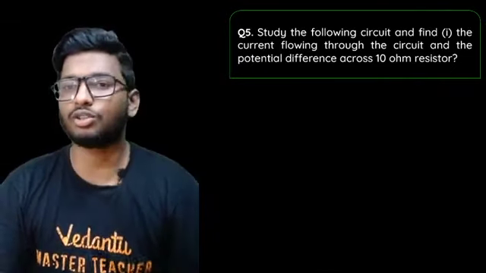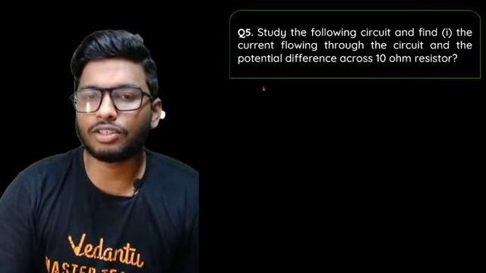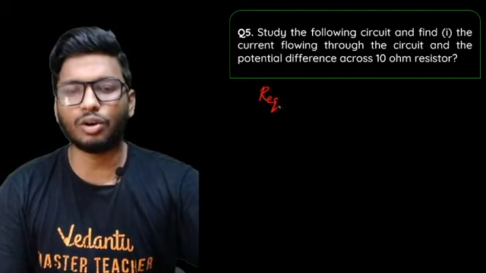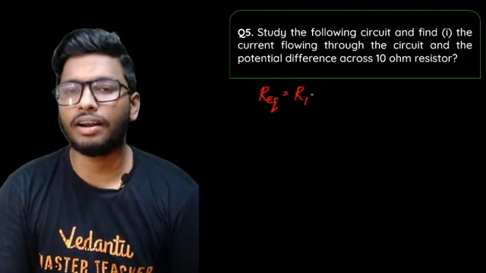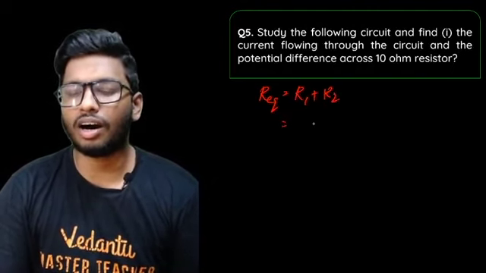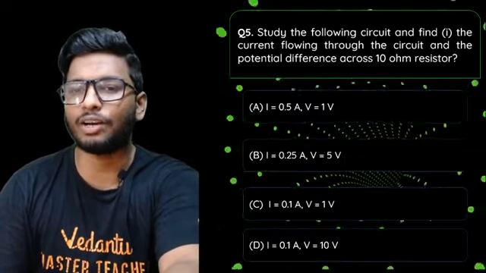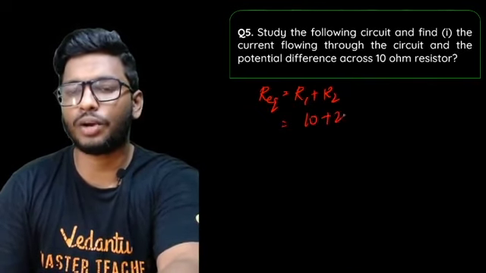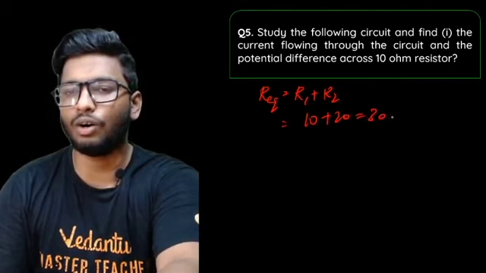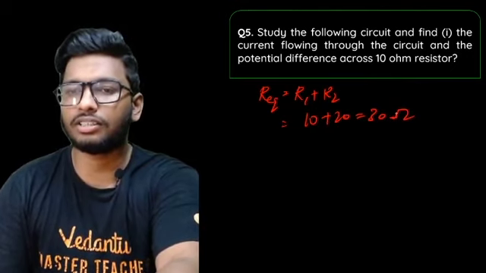But nonetheless, just to give you an idea, first of all, find out the equivalent resistance. R equivalent is equal to R1 plus R2. R1 is 10 and R2 is 20, so that's 10 plus 20. That gives me 30 ohms to be the equivalent resistance.